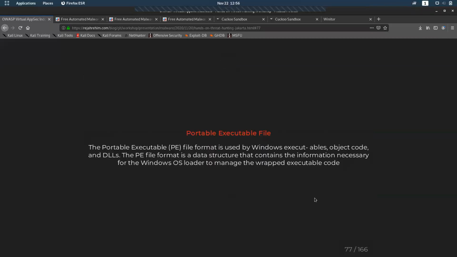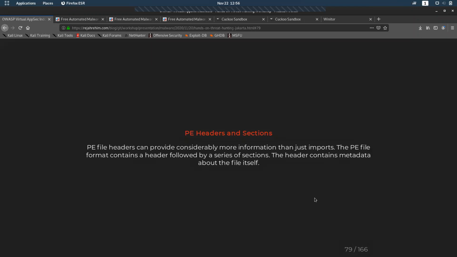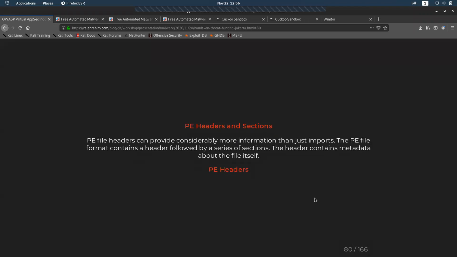Okay, here we are explaining what portable executable files are. Portable executable is basically Windows executable object code, and Windows DLL files are all called portable executable files. It has headers and sections. PE file headers can contain more information than just imports, so these headers will have more information regarding the PE file.